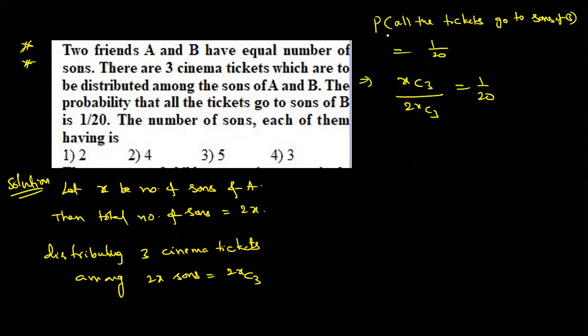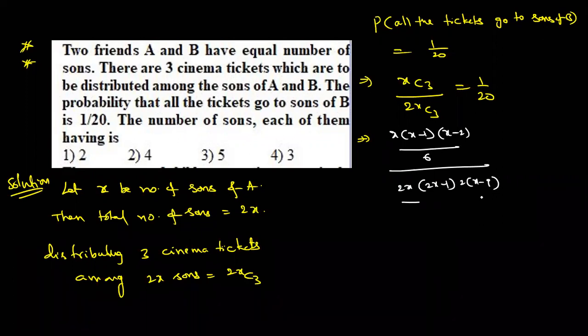Okay, let us see. Now simplify. Is it getting to all of you? See carefully. Now xC3 means what? x into x minus 1 into x minus 2 by 6, by 2x into 2x minus 1 into 2x minus 2 by 6, is equal to 1 by 20.